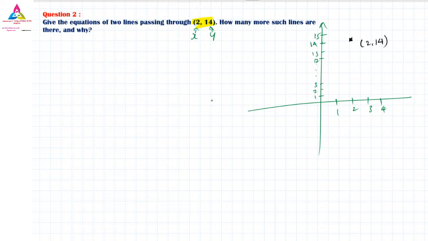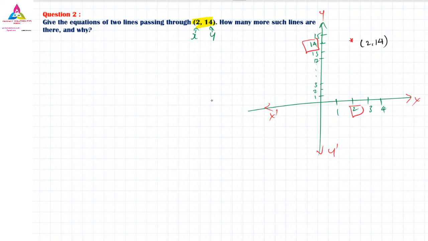They are asking how many lines will pass through this point 2 and 14. 14 is on the y-axis, and the x-axis value is 2. Both of them intersect here. So how many lines will pass through 2 and 14? Will you give the answer? How many lines can I draw through this point 2 and 14? Can I draw only one line, only 2, only 3, only 4, only 5, or infinite? How many lines can I draw? Quickly.